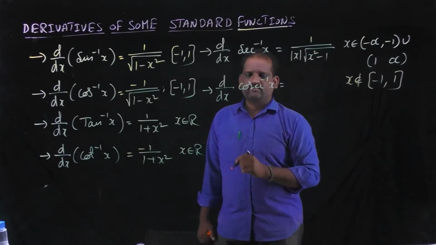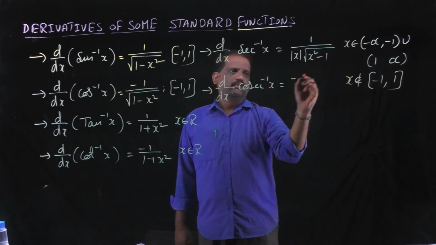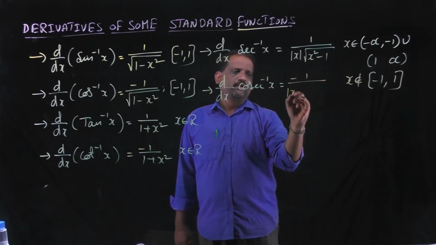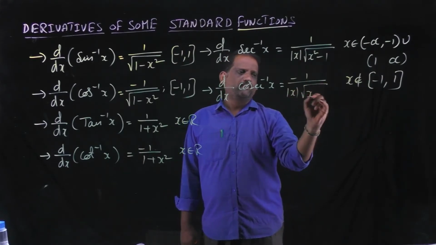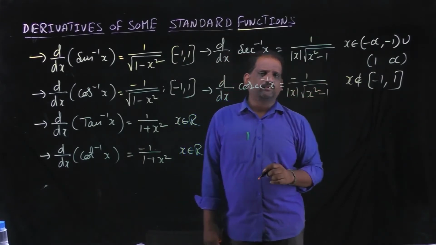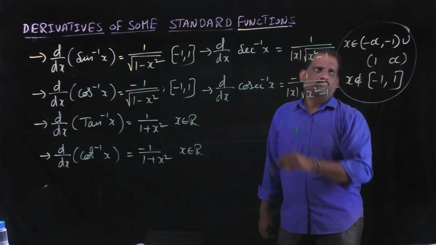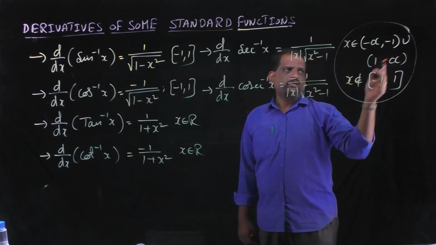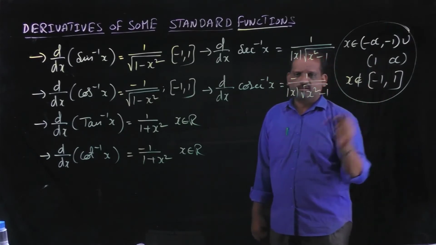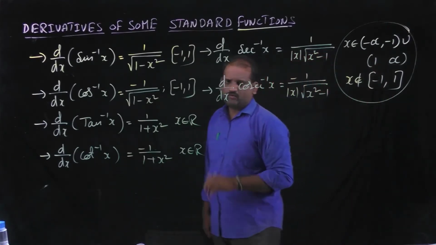Next, differentiation of cosecant inverse of x, that is minus 1 by mod x into square root of x square minus 1. Here also x belongs to minus infinity to minus 1 union 1 to infinity. That means x does not belong to minus 1 to 1.